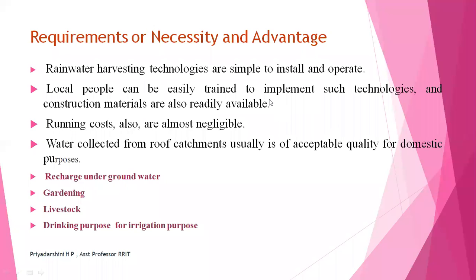Rainwater harvesting technologies are simple to install and operate. Installation is very easy. You can go for different methods, such as sand filter methods, and also biogas methods. So it's very easy. By using simple techniques, you can store the water. Again, local people can be easily trained to implement such technologies, whether in rural or urban areas.